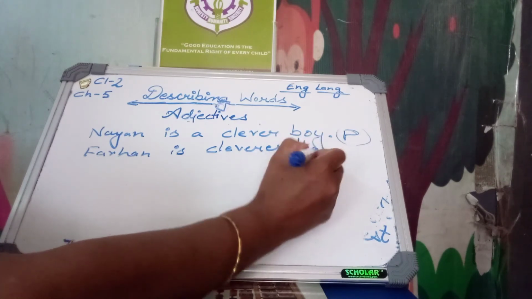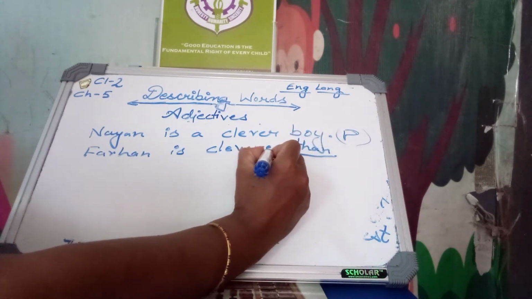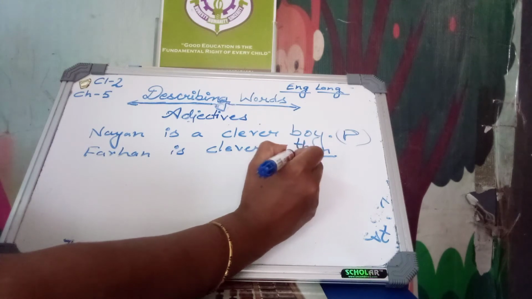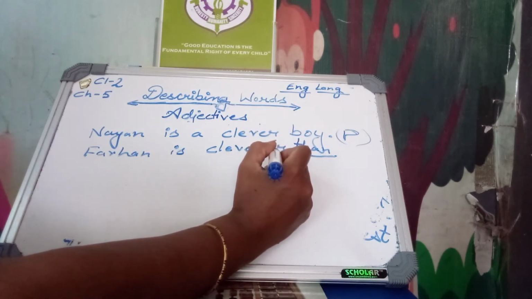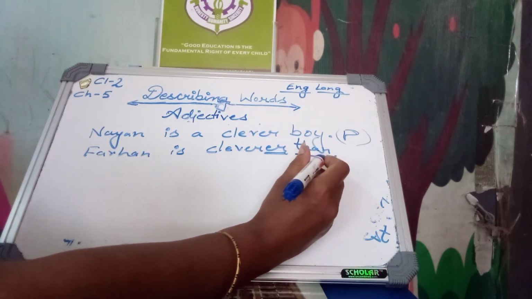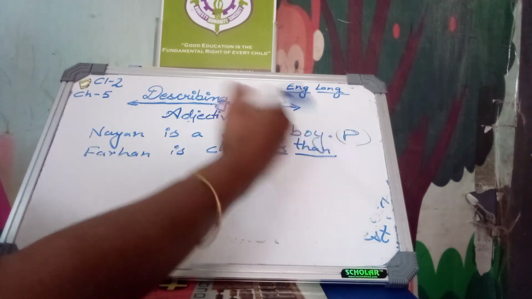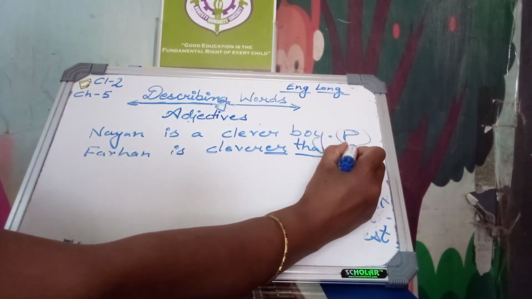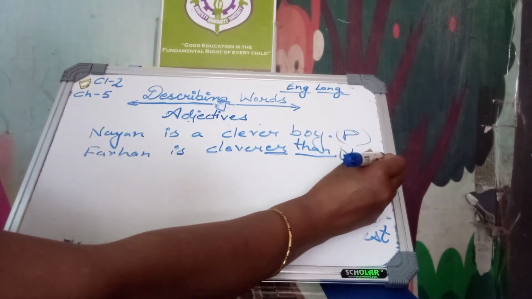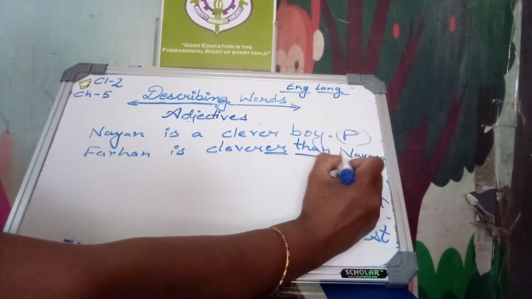In comparative degree we use "than", and we add "er" to the positive adjective. Comparative degree is there.